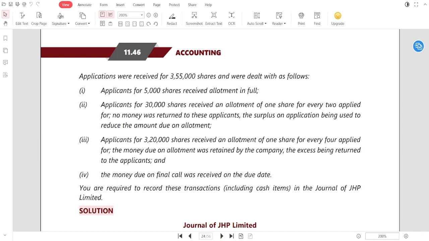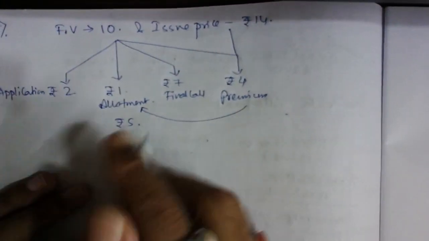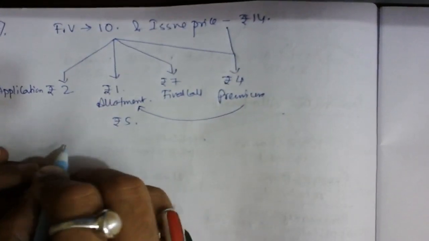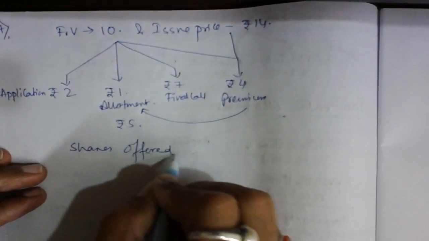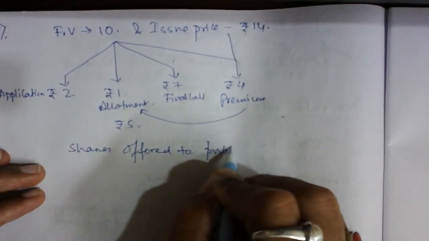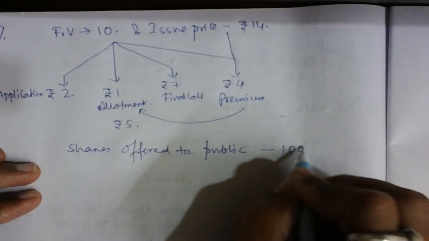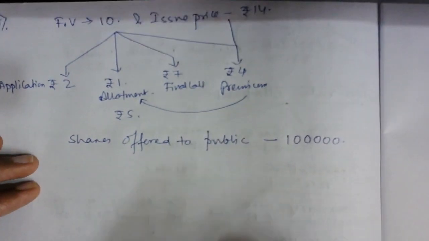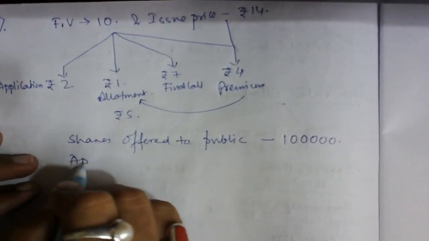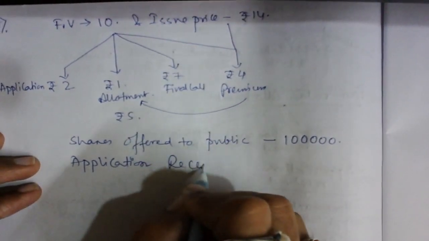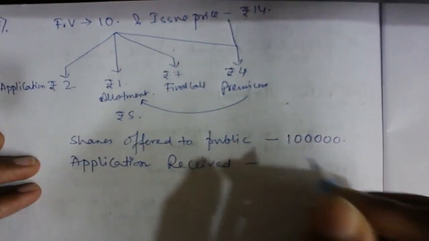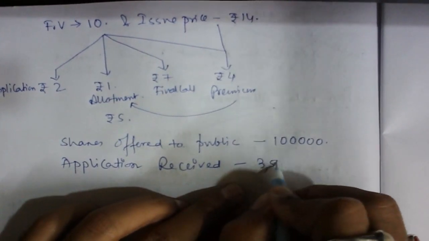Let me just show you. Look, shares offered to the public, actually, 1 lakh. Applications received, 3,55,000 guys.